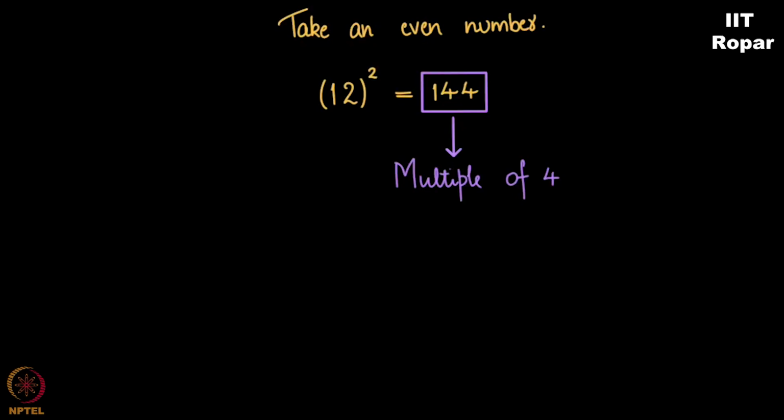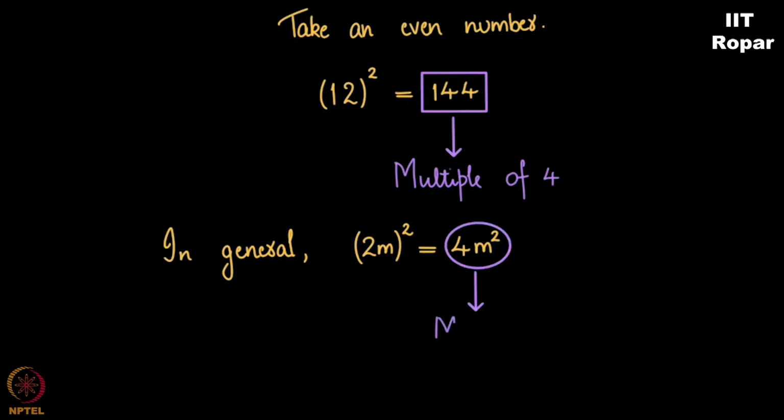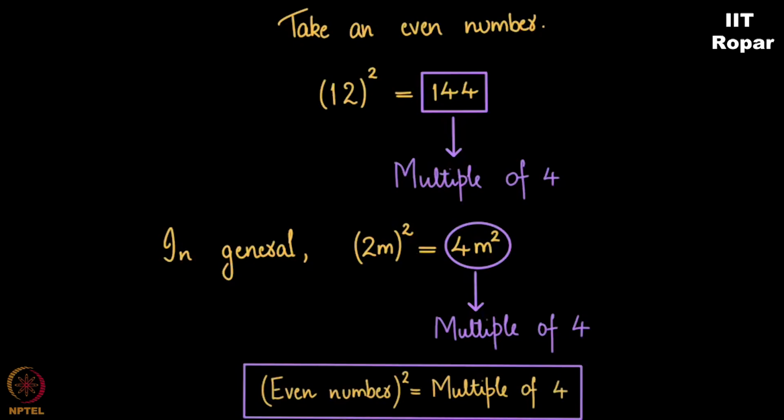Okay. In general, when you take an even number, it's of the form 2m, and when you square it, it becomes the form 4m squared. You observe that it is always a multiple of 4. So, what did we observe? Even square is a multiple of 4.